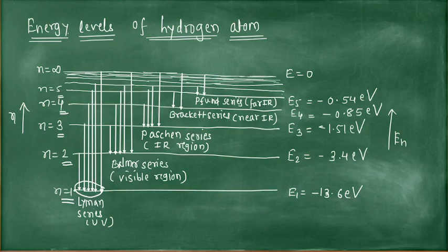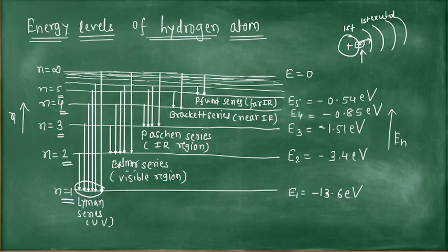When the electron goes to the outer orbit, it becomes unstable. Suppose the electron is in the first orbit in the case of a hydrogen atom. When it absorbs some energy, it goes to an outer orbit. Outer orbits are nothing but excited states of the electron. When the electron goes to the second orbit, this is the first excited state.